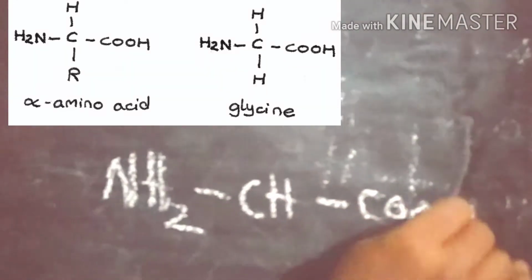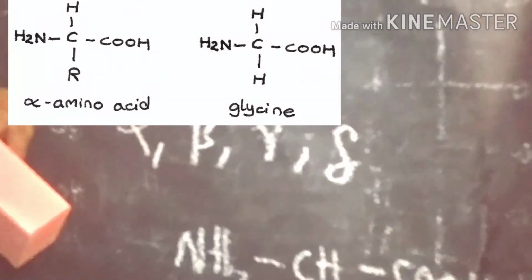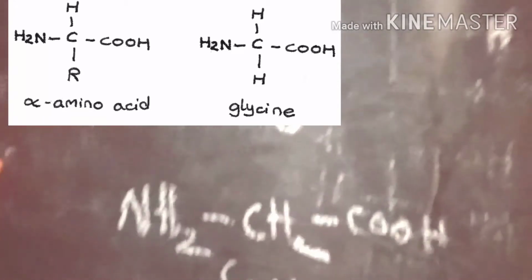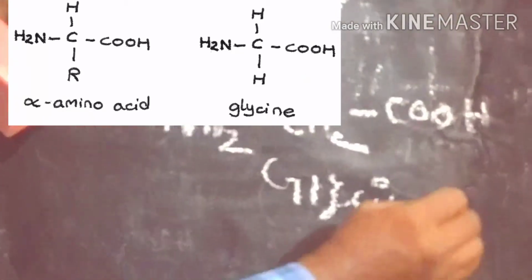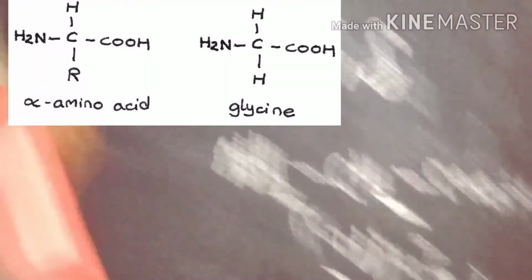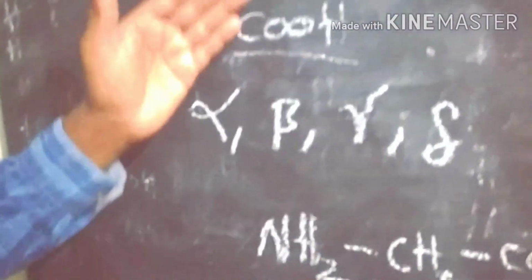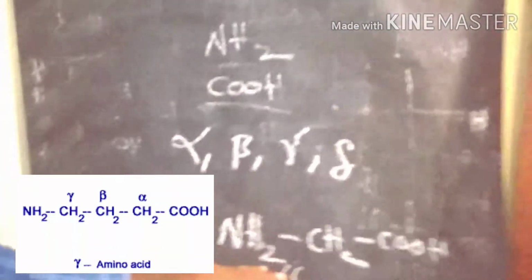Glycine is one example of a basic amino acid, having amino and acid groups. A molecule having both an amino and an acid group is called an amino acid.